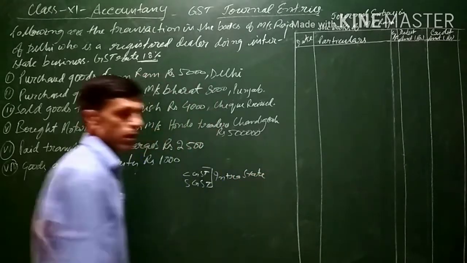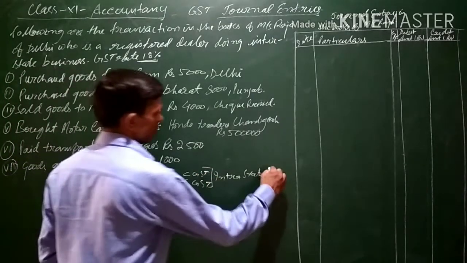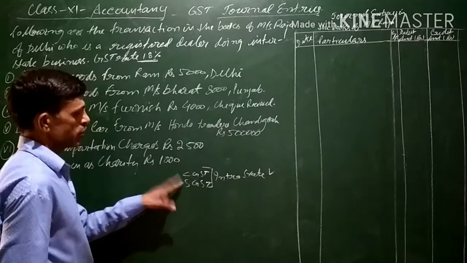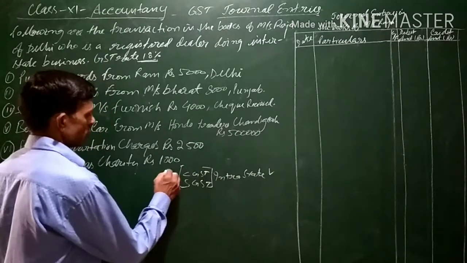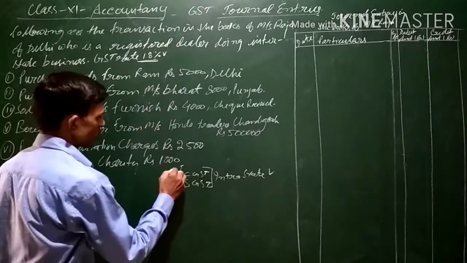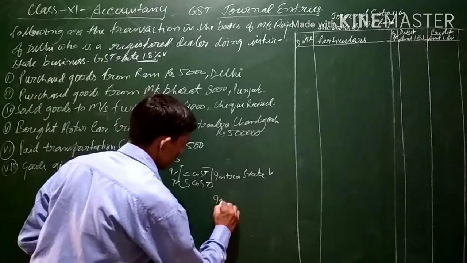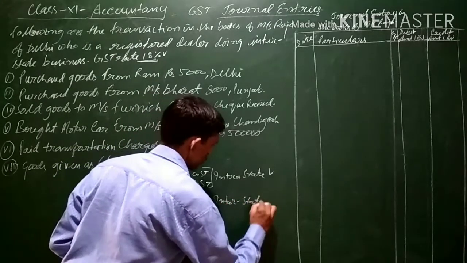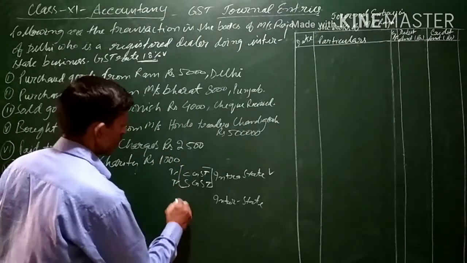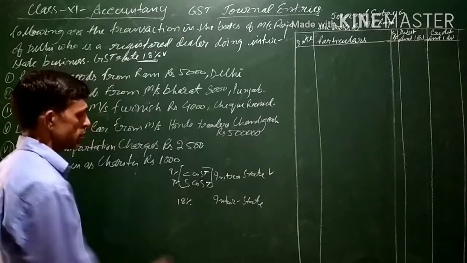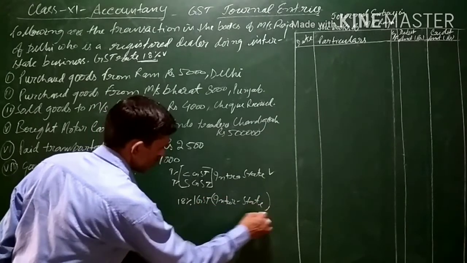If the buyer and seller are from within the state or union territory, then in an intra-state transaction CGST and SGST both are charged at half the slab, which means here since the GST rate is 18%, 9% CGST and 9% SGST will be charged. For an interstate transaction, if the buyer and seller belong to different states, then the total 18% GST will be charged, and it will be called IGST. This is for interstate transactions.